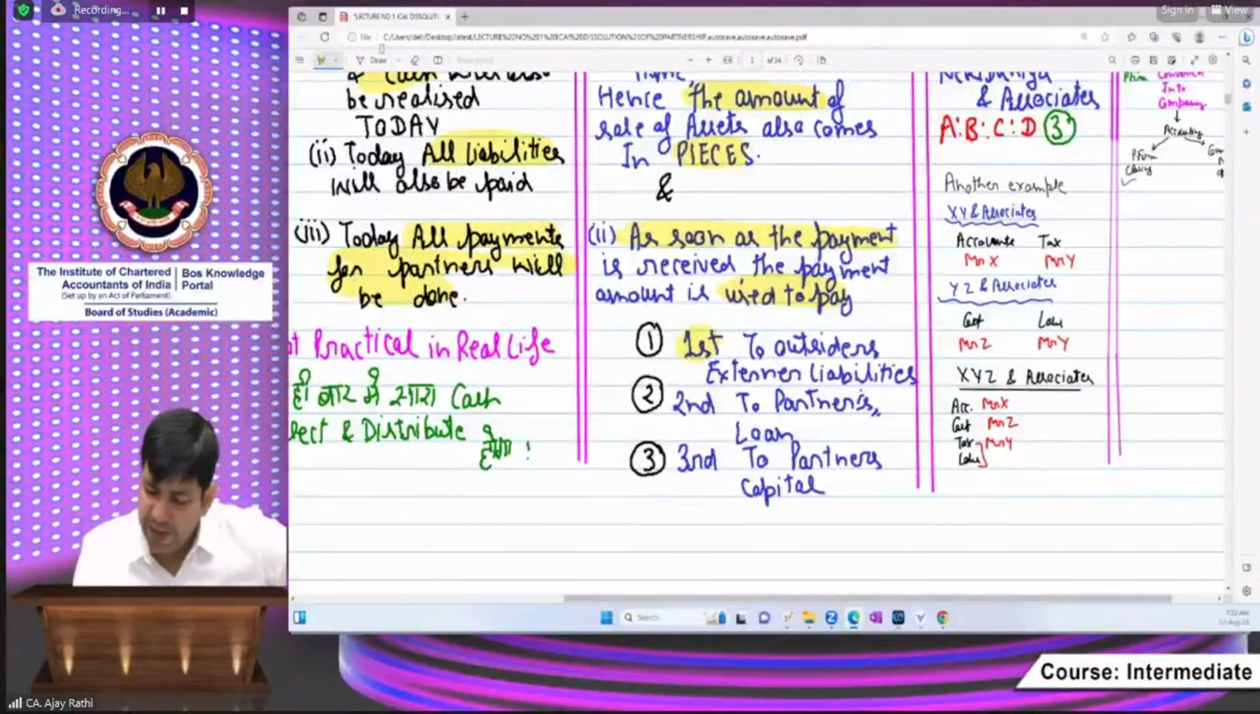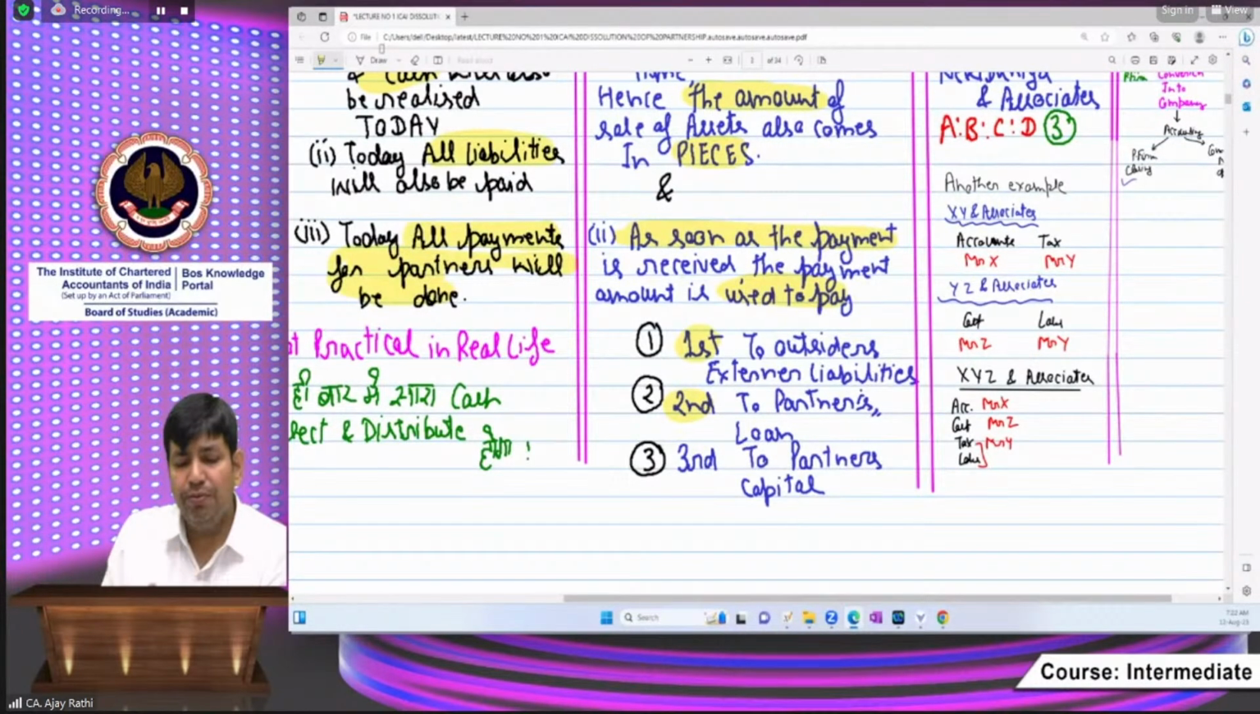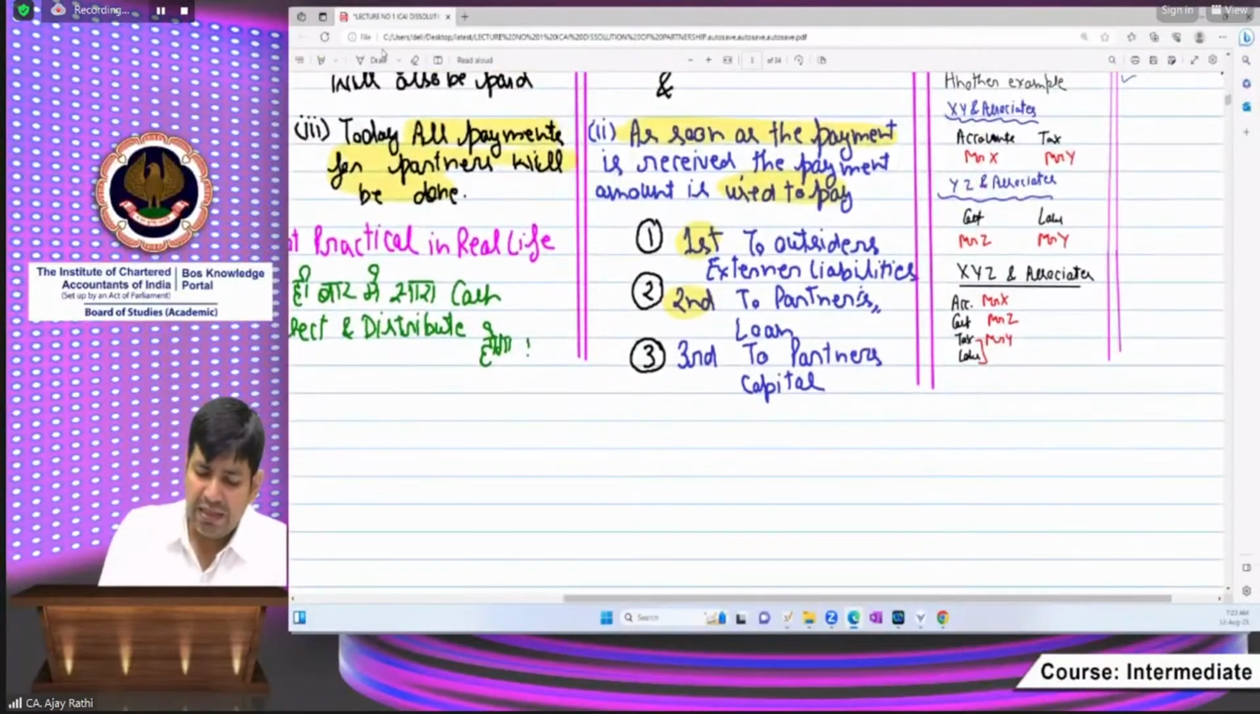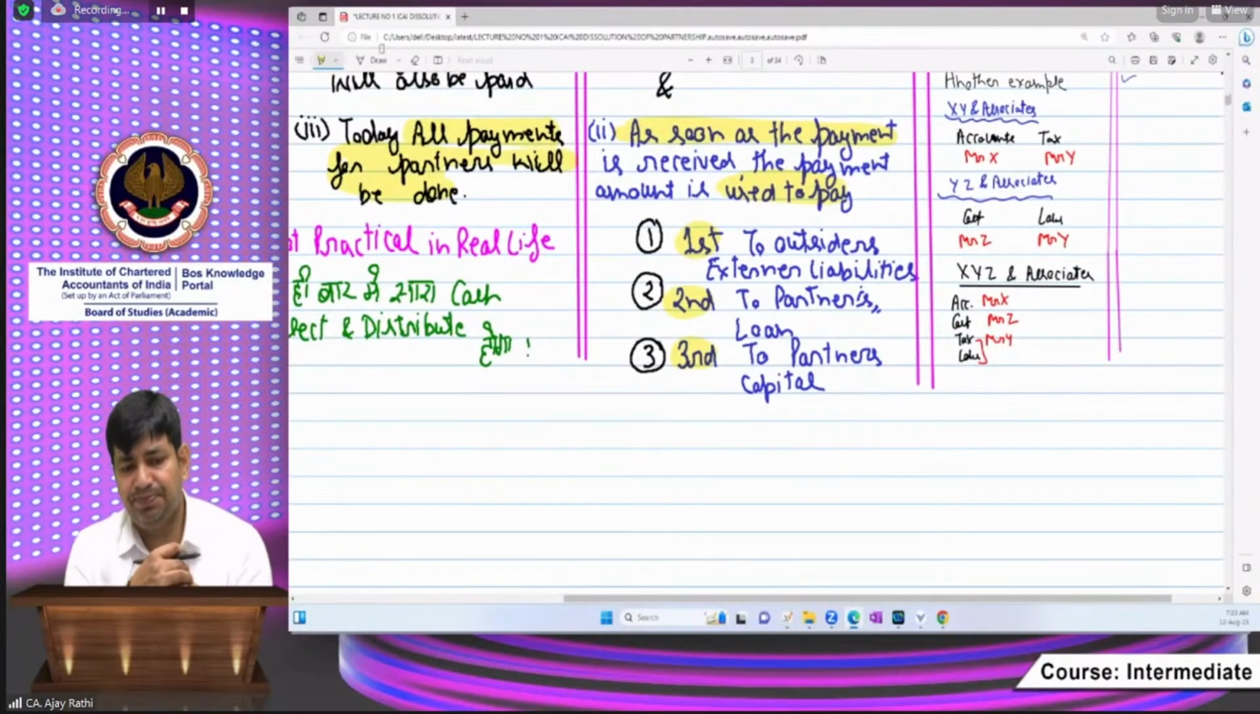And second priority is to pay partners' loan, because partners' capital and partners' loan are different. Partner loan is treated as a liability, but an internal person's liability. Okay, beta. After paying outsider liability, then we pay partner loan. And after that, at last, third priority is for partners' capital payment.